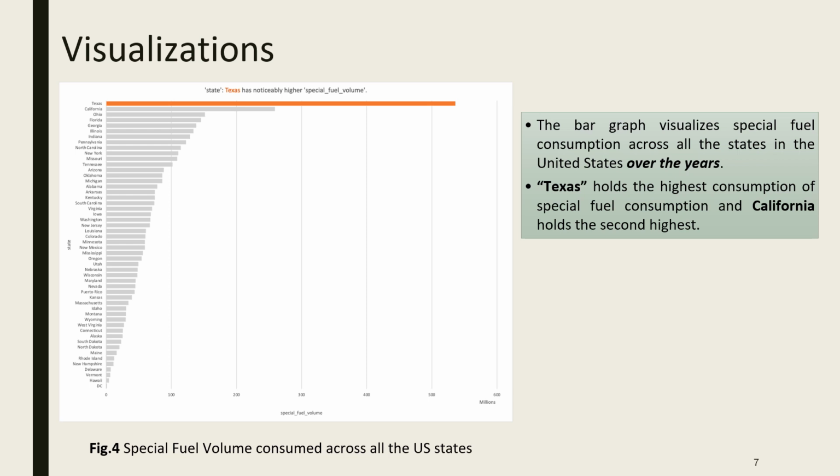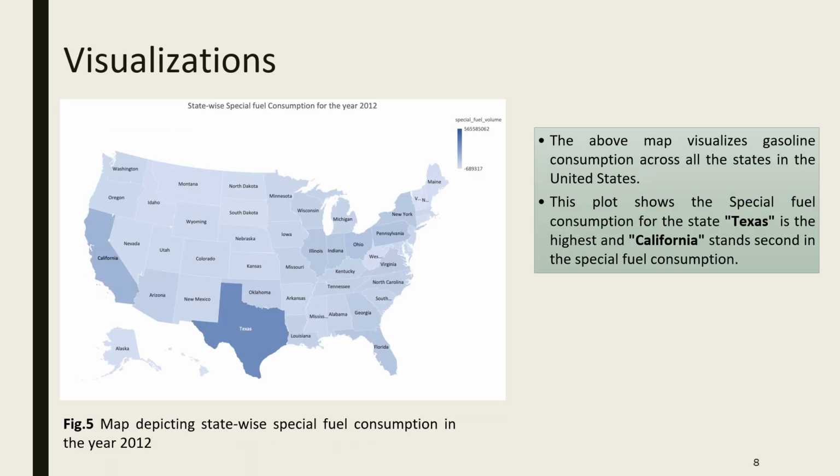Visualization for this graph is the special fuel volume consumed across all the US states. This is a horizontal bar graph. With this also we can see Texas holds the highest consumption of special fuel, followed by California. This map depicts state-wise special fuel consumption in the year 2012. This is only for a particular year, 2012, and you can see from the image itself that Texas holds the highest, followed by California.